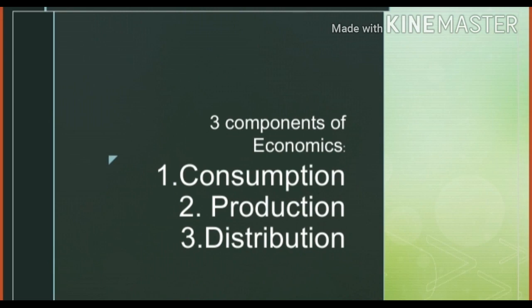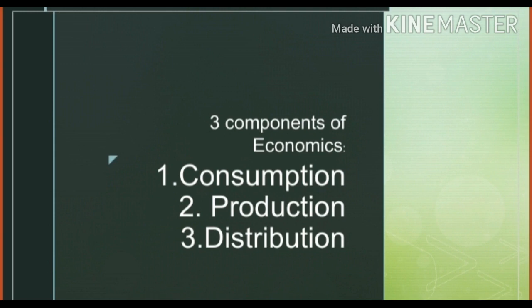Then we have three components of economics. Number one is consumption, then production, and then distribution. See, why am I saying the components of economics? Because our economy revolves around these components only. Being a student of economics, if you visit the market, can you find anything else except these three? In the market, is there consumption or production or distribution? Is nothing else revolving in the market? Fine. So these three are the main concepts of economics.